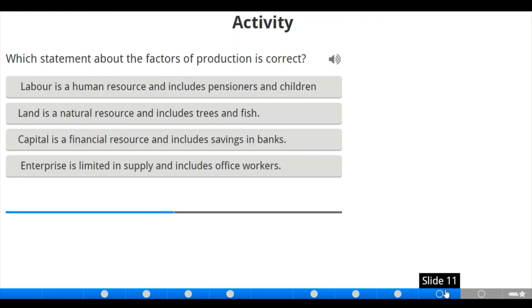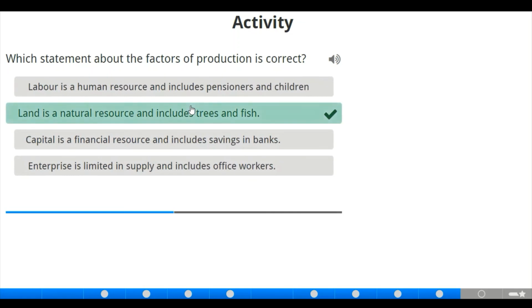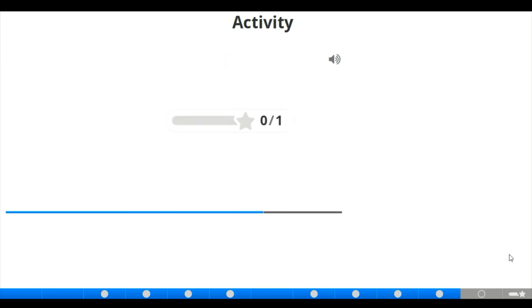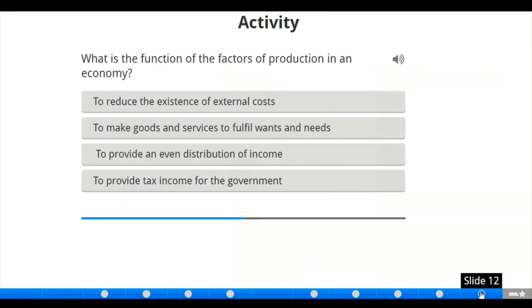That sounds nice. Capital is a financial resource and includes savings in the bank. No. Enterprise is limited in supply and includes office workers. No, so land should be the correct answer. Wow, amazing. Now let us move to the next activity.